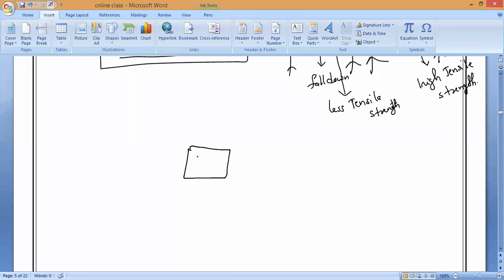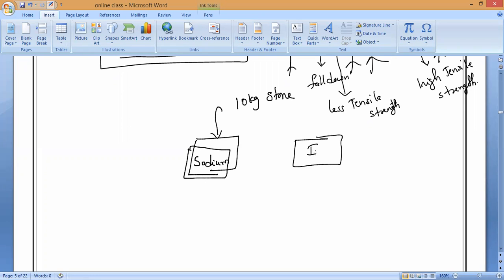Now see, this is sodium, a block of sodium. Now I keep a 10 kg stone on it. Now I keep an iron piece, and I keep the same 10 kg stone. If I keep 10 kg of stone, sodium will turn into powder, because it has low tensile strength and cannot hold it. But iron can hold more. You can even keep 1000 kg.